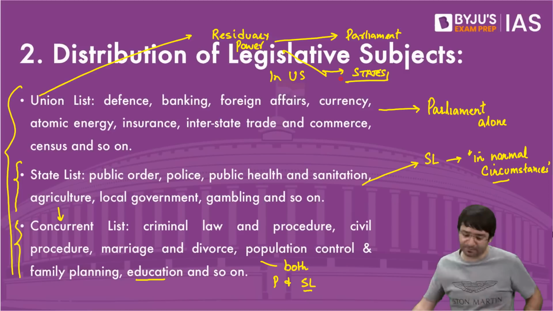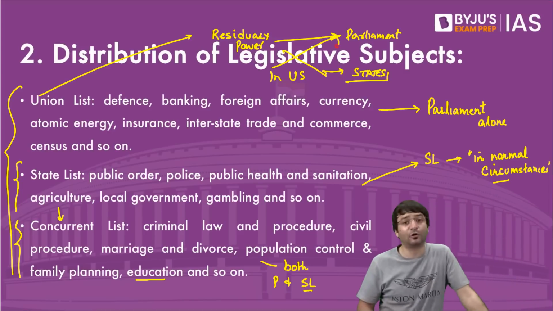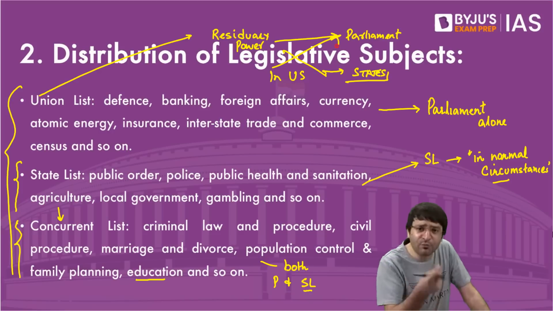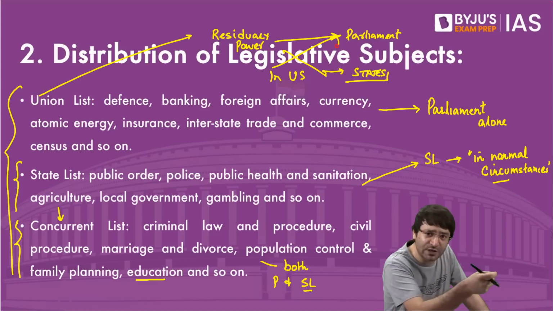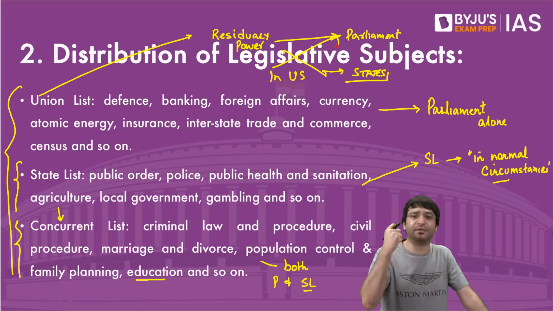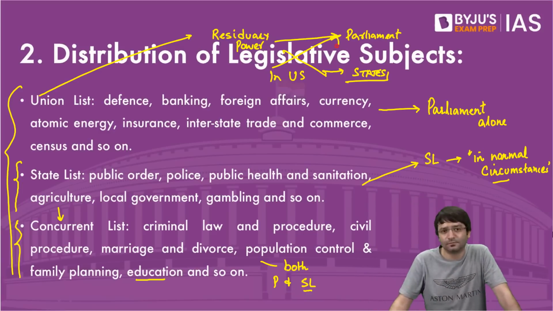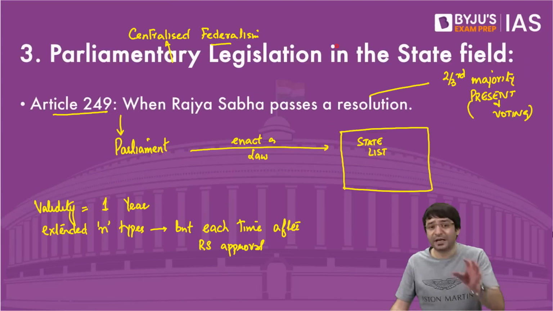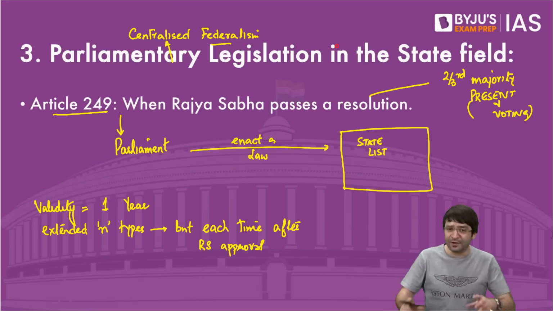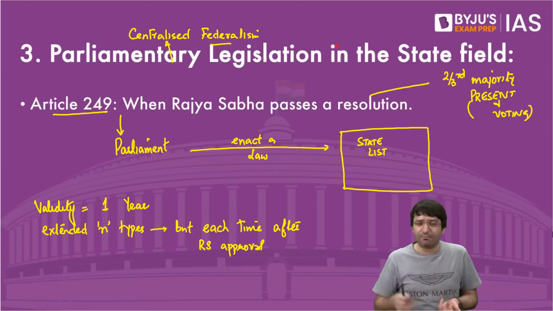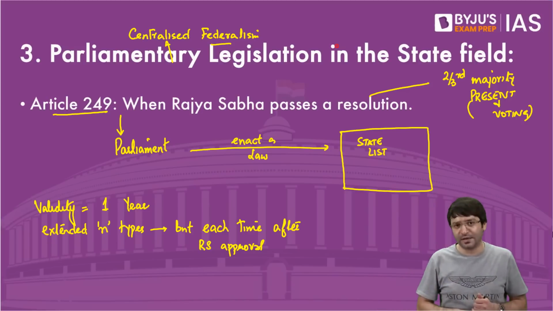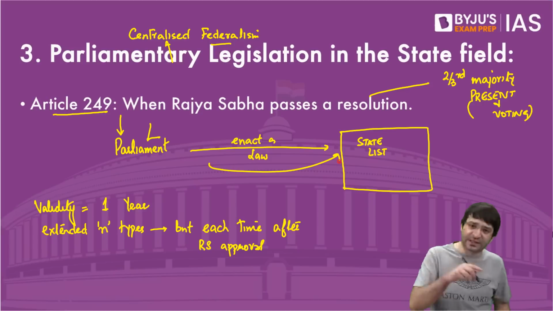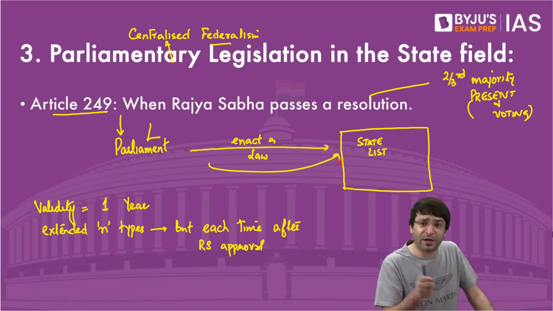That residuary subject power is given to the Parliament, not to the state legislature, which makes it even more clear that our constitution is biased in favor of a strong center. Because if we were following the US constitution, this residuary power would have been given to the states. Not just that, even those items which are given to the states, if Rajya Sabha passes a resolution by 2/3 of the members present and voting, saying it is in national interest that Parliament should enact a law on the state list, Parliament now becomes empowered to make a law on the state list.